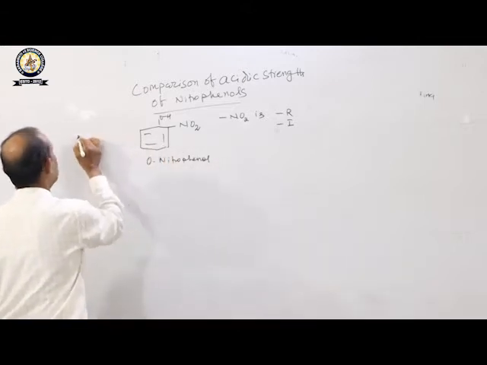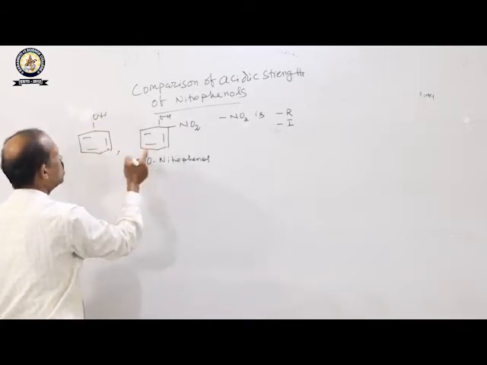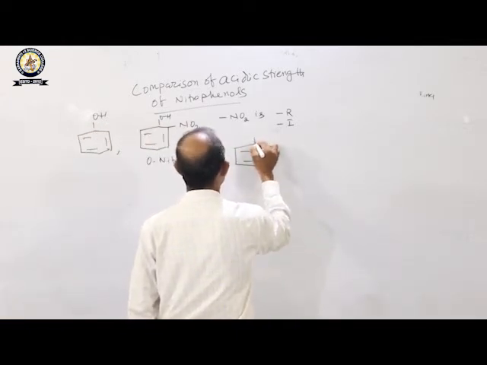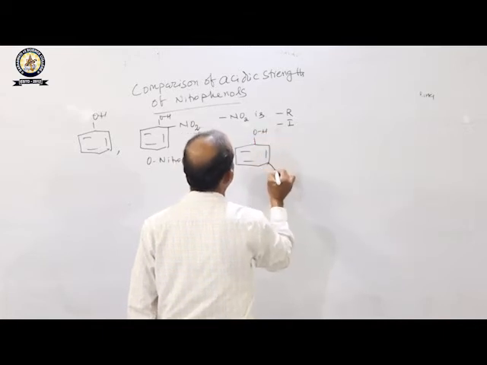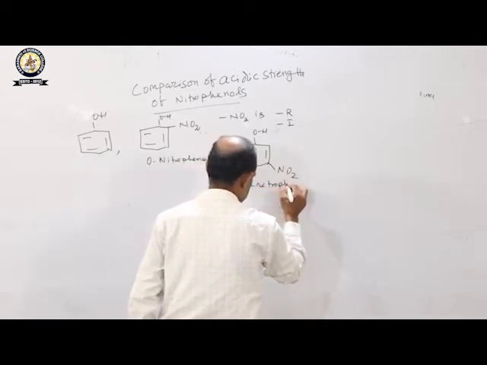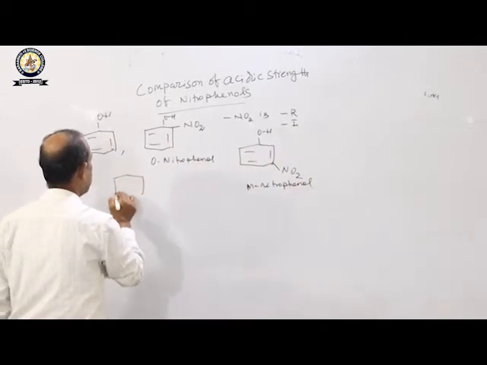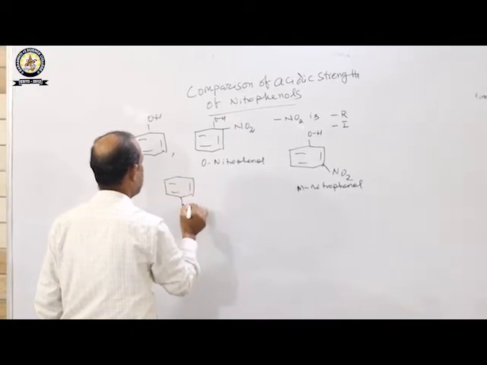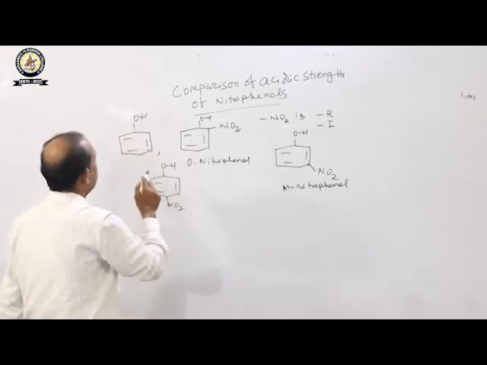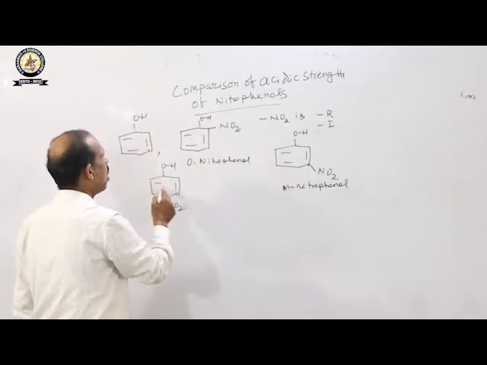Okay, this is your phenol. Okay, this is your ortho nitrophenol. Similarly, you see, this is your meta nitrophenol. Okay, another one is your para nitrophenol. So we will compare the acidity between phenol, okay, ortho nitrophenol, meta nitrophenol and para nitrophenol.